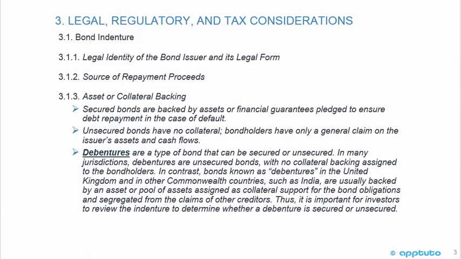Debentures are a type of bond that can be secured or unsecured. In many jurisdictions, debentures are unsecured bonds with no collateral backing assigned to the bondholders. In contrast, bonds known as debentures in the United Kingdom and in other Commonwealth countries, such as India, are usually backed by an asset or pool of assets assigned as collateral support for the bond obligations and are segregated from the claims of other creditors. Thus, it is important for investors to review the indenture to determine whether a debenture is secured or unsecured.